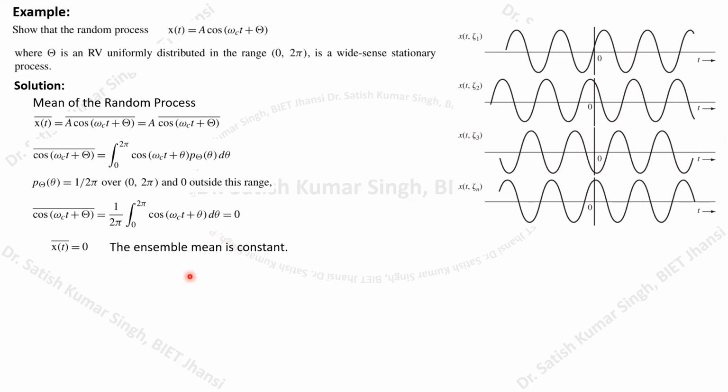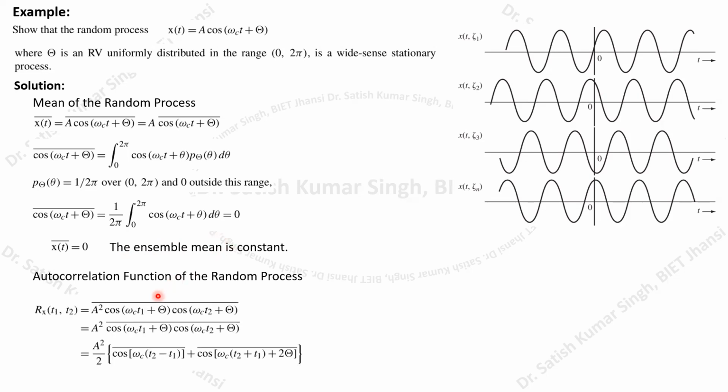Now we try to prove the second property. We have to calculate the autocorrelation function of the random process. So here you can see we can take this equation like x(t1) multiplied with x(t2), and then we have to calculate the mean.